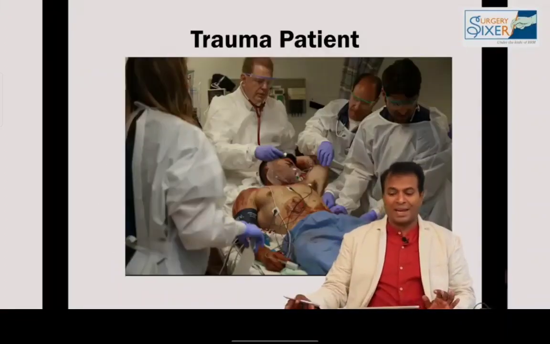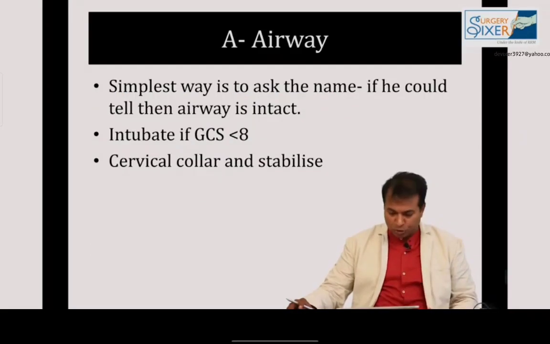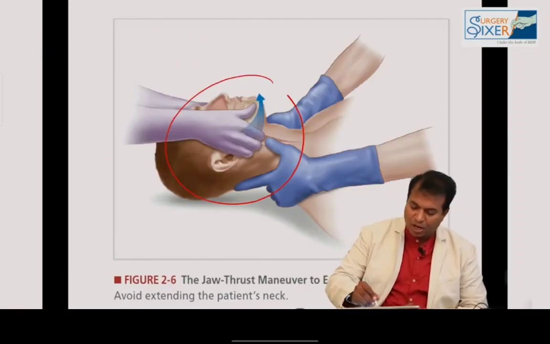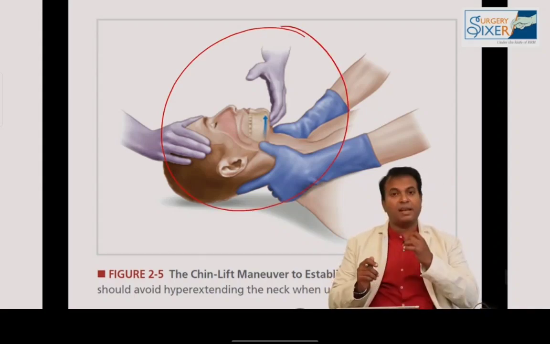Okay, and this is how you manage a trauma patient. The moment you see the patient, you should do primary survey: airway, breathing, circulation, disability, and exposure. For airway, please see the images, all the points I have told you. What are the airway maneuvers we do? This is known as jaw thrust maneuver. Please see the image, this is from the ATLS manual. This is chin lift maneuver, ATLS 10th edition.